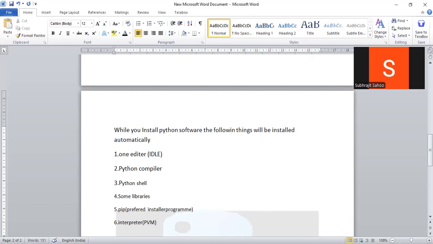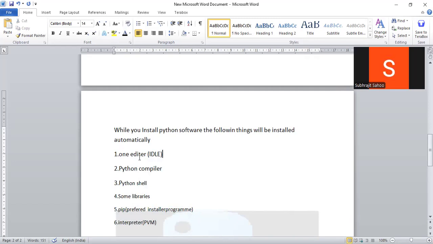So when any user tries to install Python in a system, the listed things are going to be installed in your system: one editor, ideally, Python compiler, Python shell, some libraries, pip command, and interpreter. Automatically they will be installed in your system, right? This editor is where we will write the Python programs.